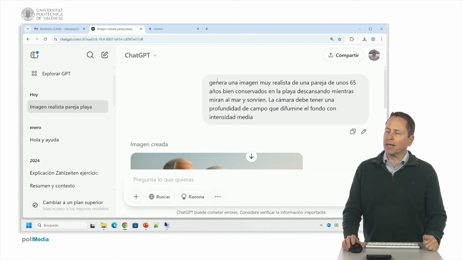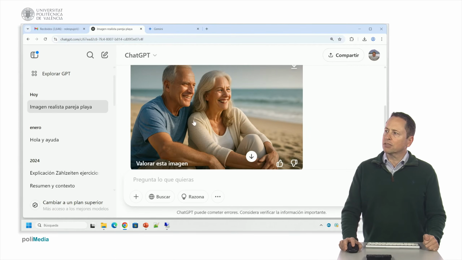For example, let's ask it to generate a very realistic image of a couple of 65-year-olds on the beach, resting while looking at the sea and smiling. The camera must have a depth of field that blurs the background with medium intensity.